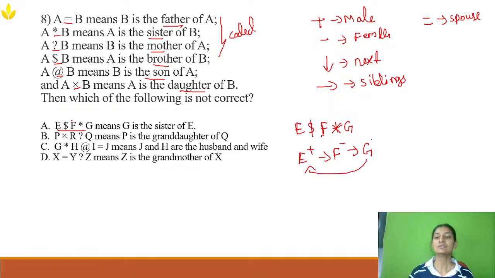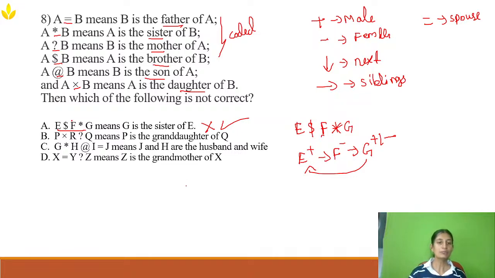But in this statement, they have not mentioned whether G is male or female, right? It can be male or it can be female. G can be brother of E or it can be sister of E. If in the question it was like F is the sister of E, then it would have been correct. Or E is the brother of G, then it would have been correct. But option A is wrong because we don't know the gender of G. In blood relationship, please never assume the gender. Based on name also you can never assume the gender. So option A is the right answer, so no need to check for the other options.